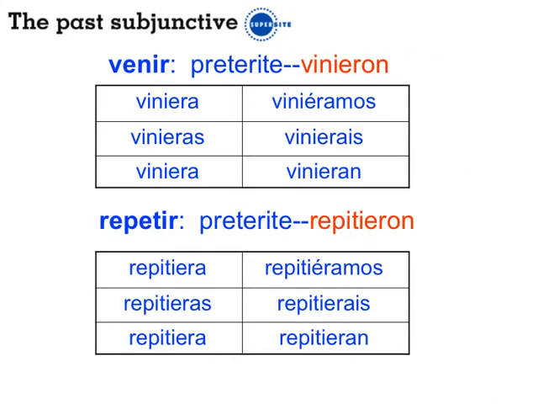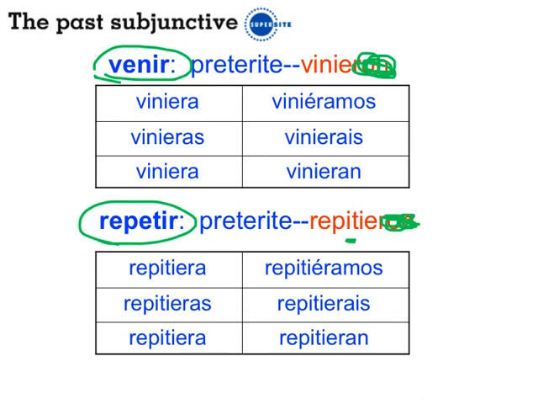Two more now, señoritas. The verb venir, right here. Remember, this is an I stem verb. Remember, I stem, U stem, we all stem for J stem. Drop off the -ron. Then we have viniera, vinieras, viniera, viniéramos, vinierais, vinieran. And then we have a hot dog verb, class A. Yay, hot dog verb. Repitieron. That's the preterite. Drop off the -ron. And we have repitiera, repitieras, repitiera, repitiéramos, repitierais, repitieran.